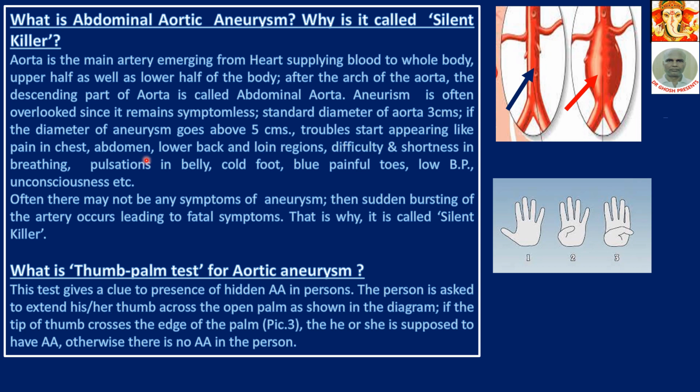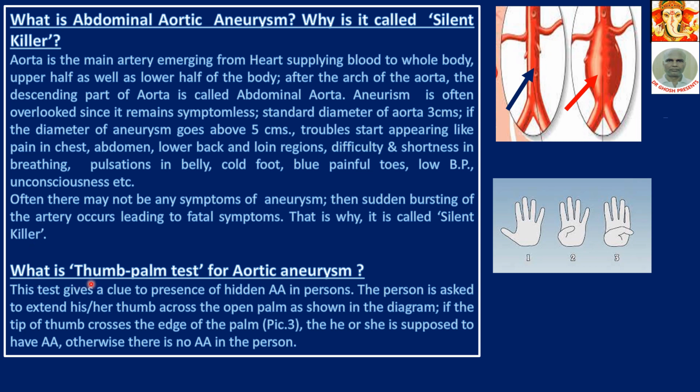Trouble starts appearing, like pain in the chest, abdomen, lower back and loin regions, shortness of breath, pulsation in the belly, cold foot, blue painful toe, low BP, unconsciousness, etc. Often there may not be any symptoms of aneurysm, then sudden bursting of the aorta occurs, leading to fatal symptoms. That is why it is called a silent killer.